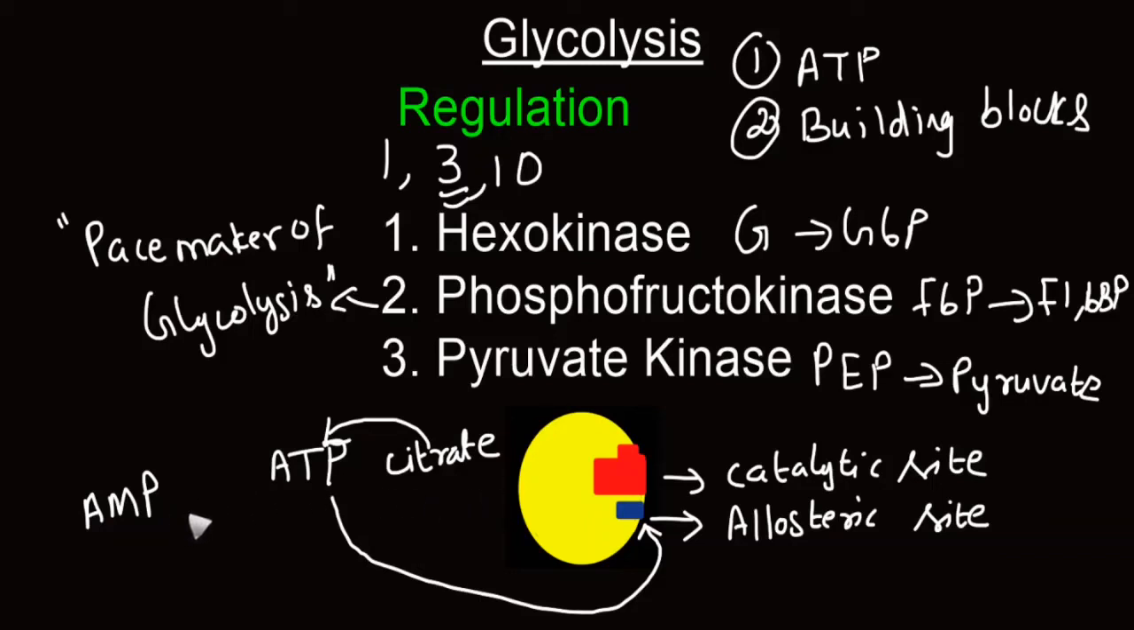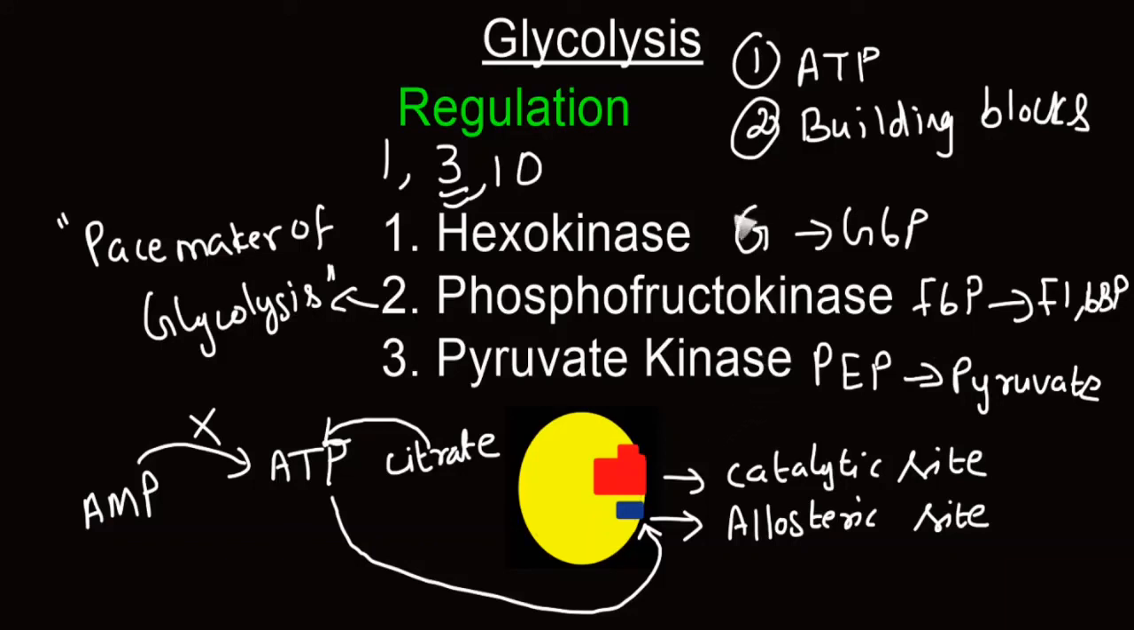This does not go and bind with the allosteric site directly. Instead, it causes reversal of the inhibitory effect of adenosine triphosphate. Thereby, the catalytic site binds with the fructose 6-phosphate. There is enhancement of enzyme activity and the rate of glycolysis increases. So this is how phosphofructokinase is regulated during glycolysis.